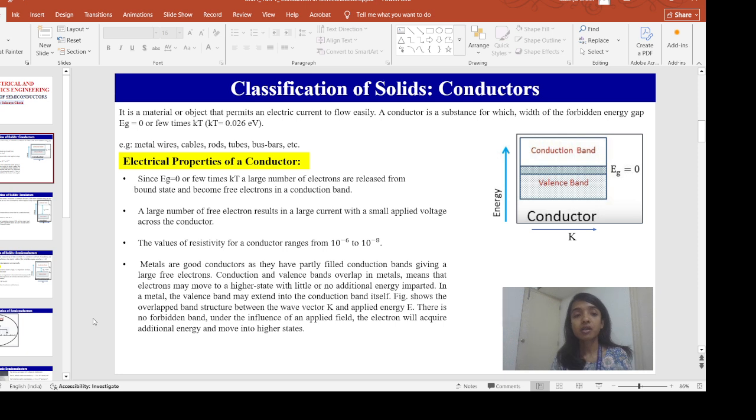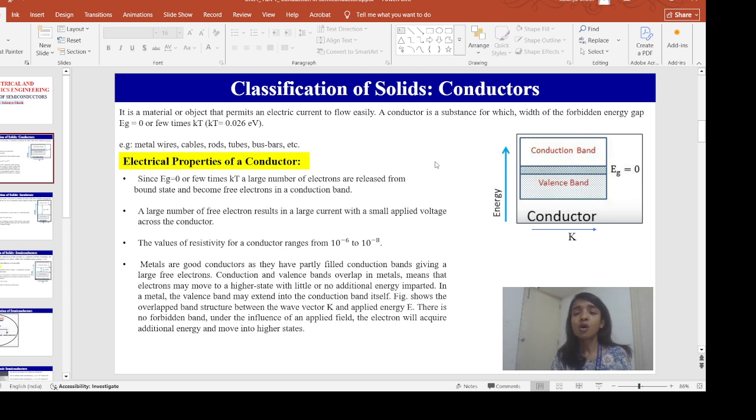So what is a conductor? A conductor is a material or object that permits an electric current to flow through it easily. That means a conductor is a substance in which, we know the bottom band which is completely filled with electrons is called the valence band, and the top band which is completely empty is called the conduction band. In a metal or conductor, the energy band gap, which is the separation between the conduction band and the valence band, is zero, because the conduction band and valence band overlap in conductors.